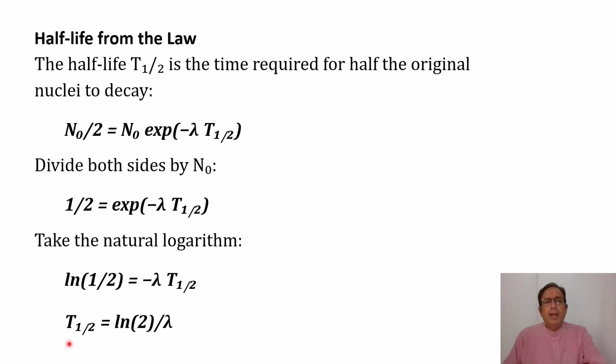So t half becomes logarithm of 2 divided by lambda. So the relationship between lambda, the decay constant, and half-life is given by this formula: T half is equal to logarithm of 2 divided by lambda. So if you know lambda, you can find out the half-life, or the time in which the material reduces to half of its original value.